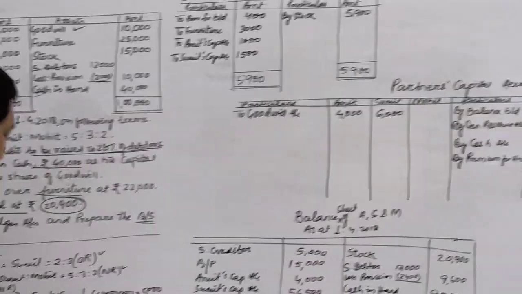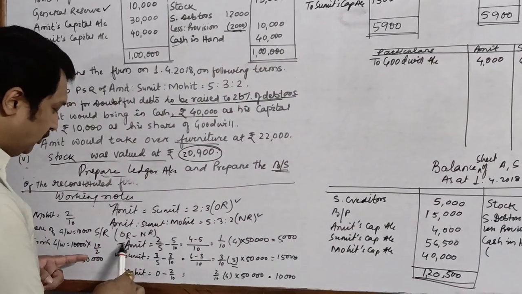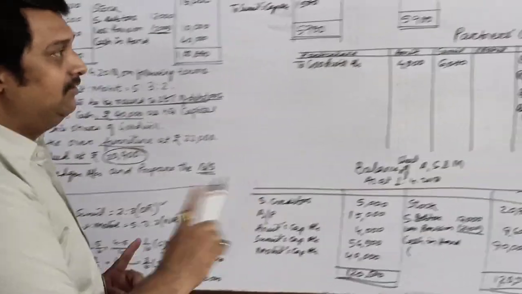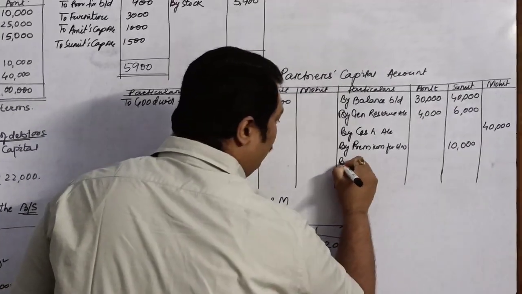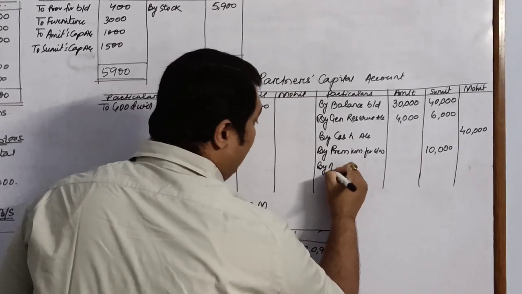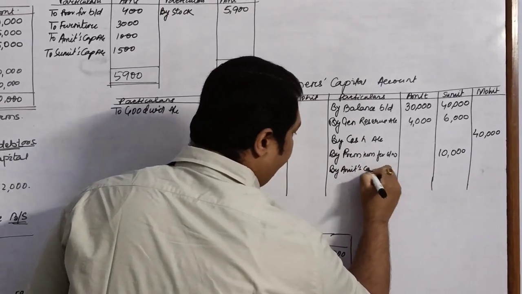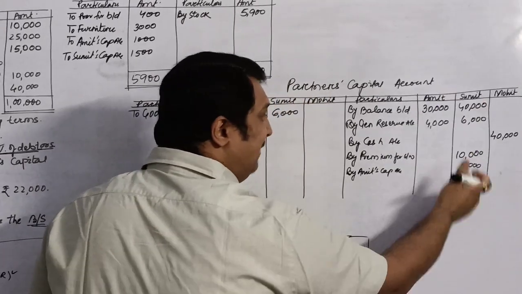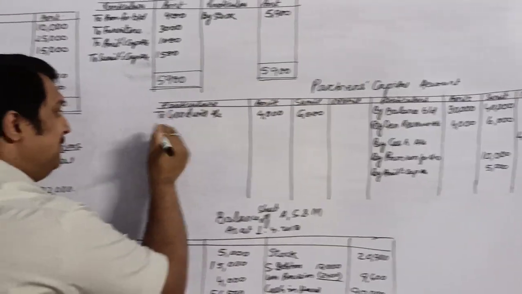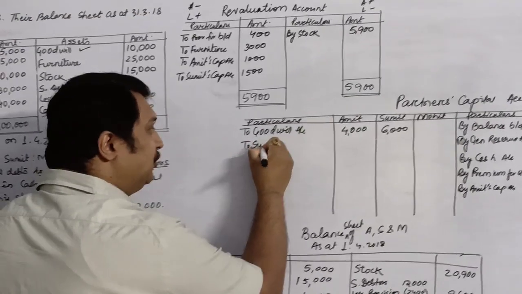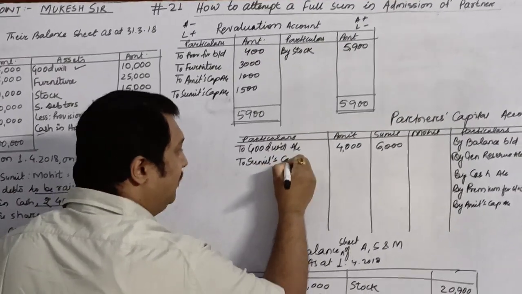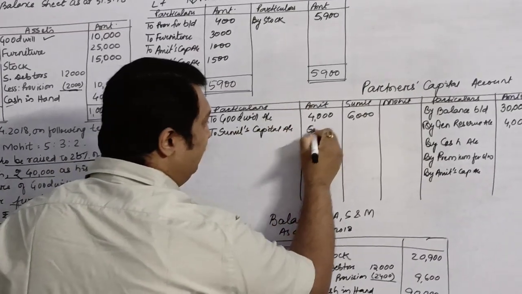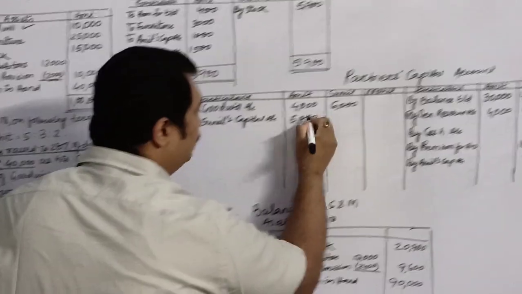Besides that, if you can see, there is Amit also who has been gaining. So he will also give it to Sumit. So we will write over here who is giving by Amit's capital account. Amit is giving to whom? Sumit. So Sumit's capital has increased, but at the same time Amit's capital is also getting reduced. He is giving it to whom? To Sumit's capital account. Amit has given 5,000 to him.